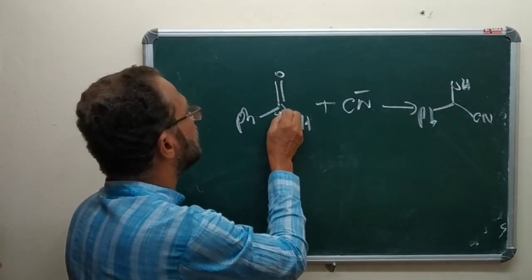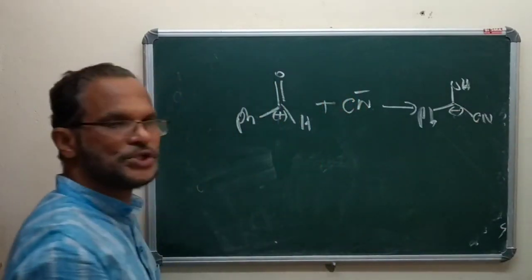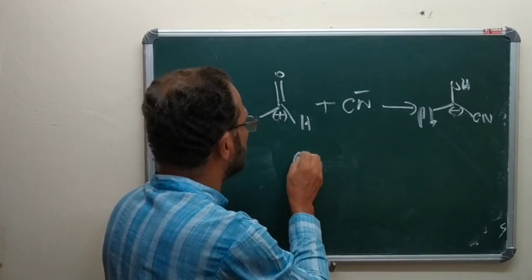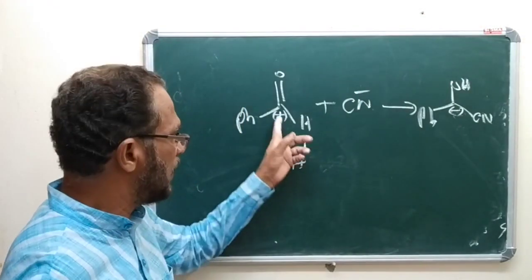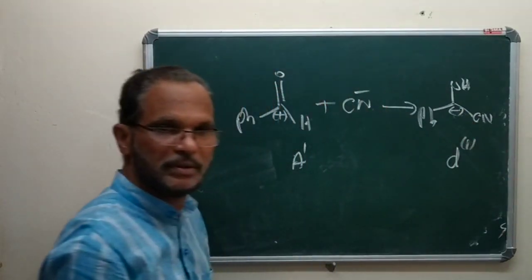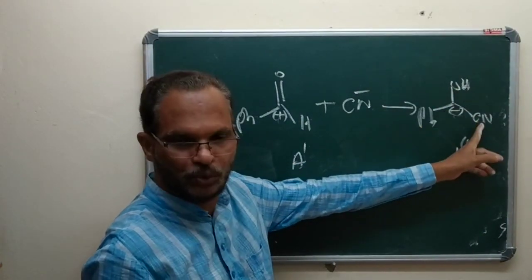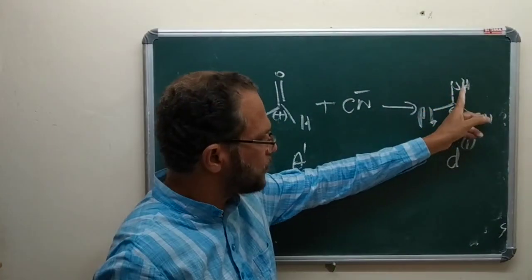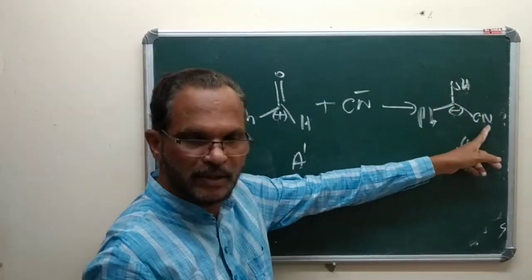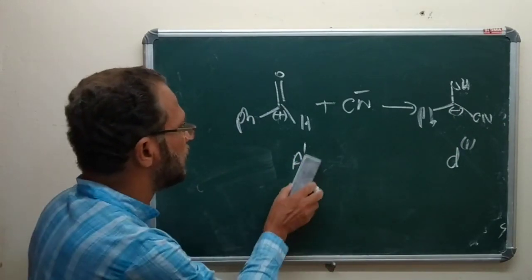This is positive charge. This is negative charge. This is negative charge. Or this is what is called A1 acceptor. This is D1 acceptor. You may note that OH and cyanide are two functional groups. But since OH is stronger than CN, we are giving preference to OH rather than CN. So this is A1.